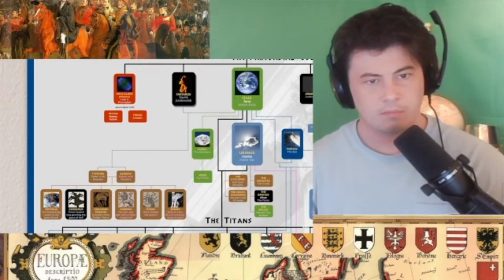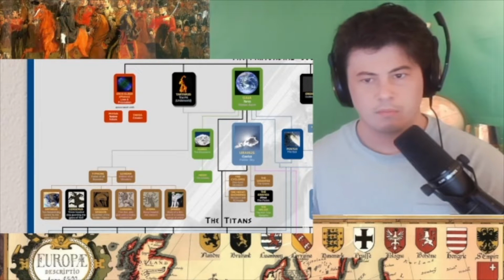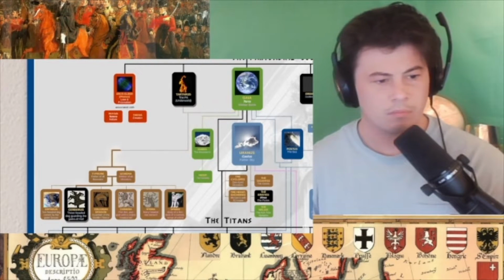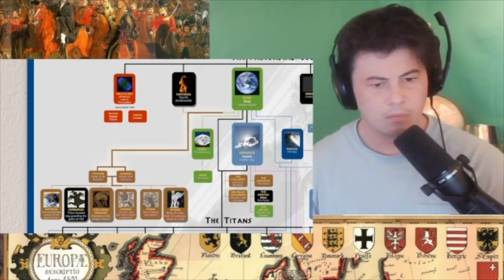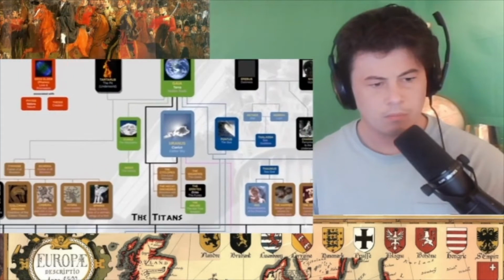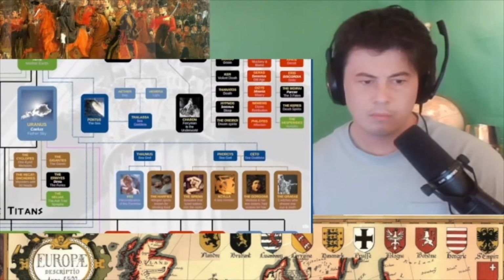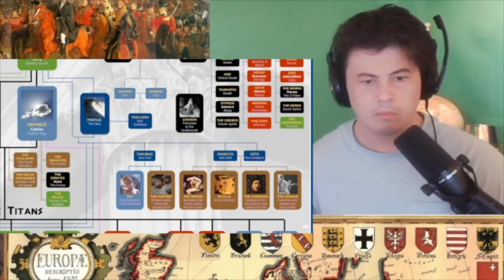From Tartarus, the god of the underworld, comes several monsters, shown in brown, such as Cerberus, the three-headed dog that guards the gates of hell, the dragon from which Jason and the Argonauts stole the golden fleece, and the Sphinx, who had the face of a human, the body of a lion, and the wings of a bird. Some of the other famous monsters from Greek mythology came from Pontus, the original god